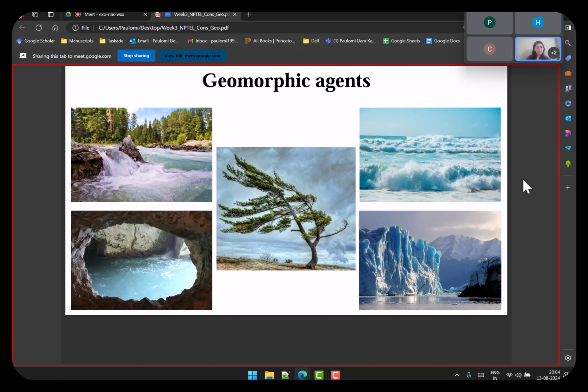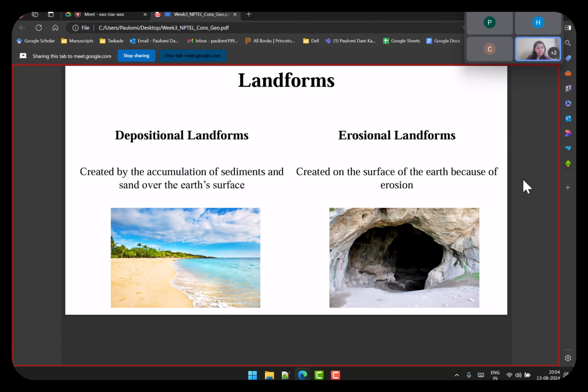Right. So quickly, we will do all these landforms. But before the types of landform that these agents generate, there are 2 types of landform itself. One is depositional and one is erosional. These 2 are important because you need to remember the basic difference between them.